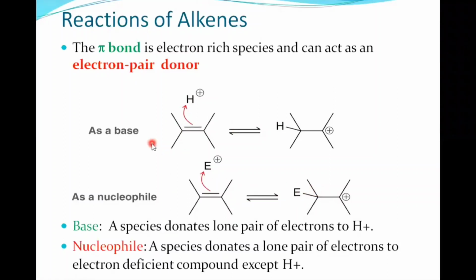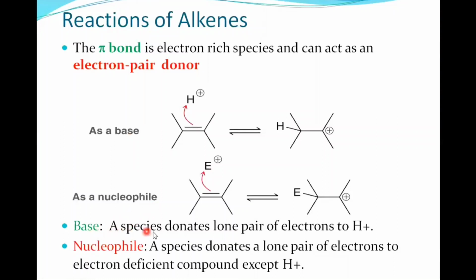So here, one of the most important questions is: what is the difference between a base and a nucleophile? This is one of the most important questions. Most of the time this question is asked in interviews. So let's discuss this.